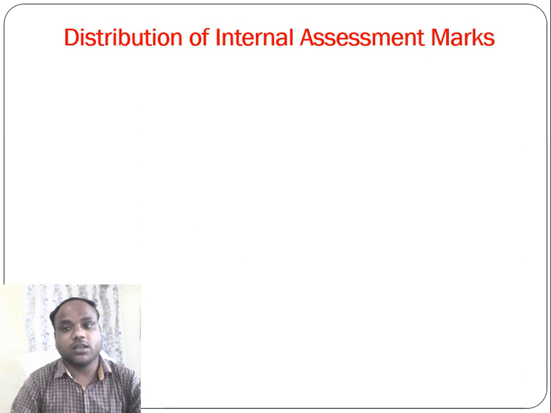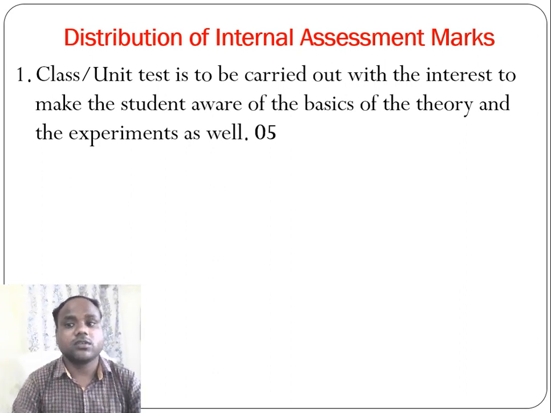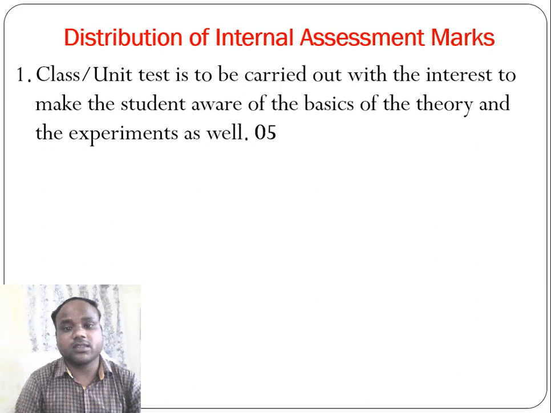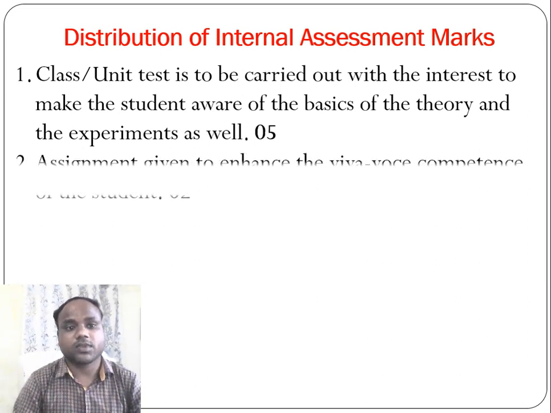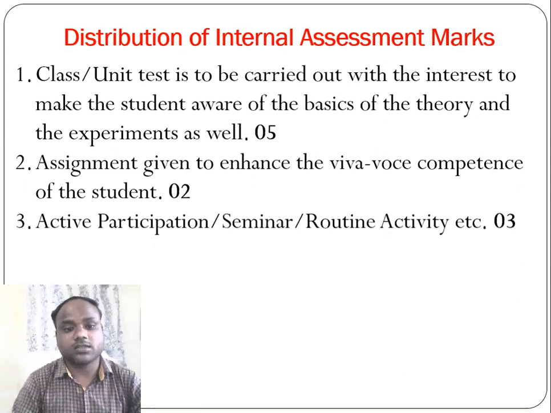Now distribution of internal assessment marks. Unit test is to be carried out with the intention to make the students aware of the basics of the theory and the experiment as well. So unit test or class test has 5 marks. Assignments are given to the students to enhance the viva voce competence of the students, and assignment has 2 marks. Active participation in seminar, routine activity, etc. consists of 3 marks.